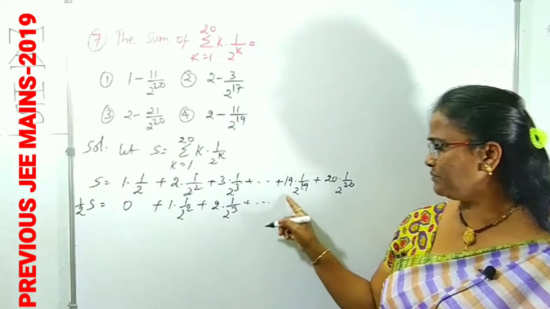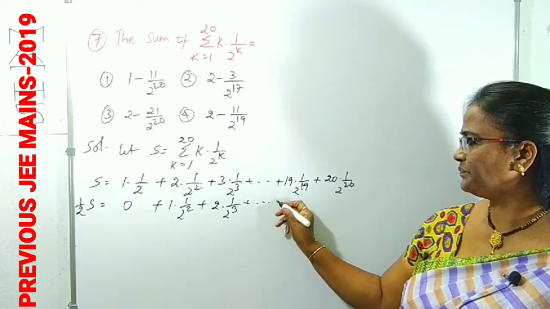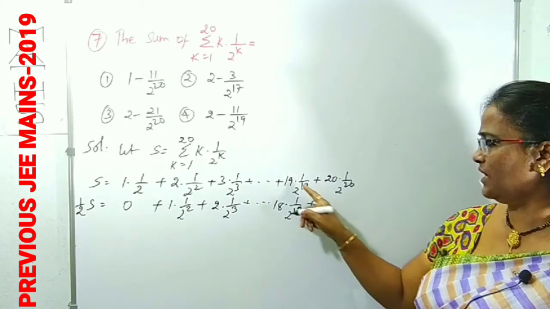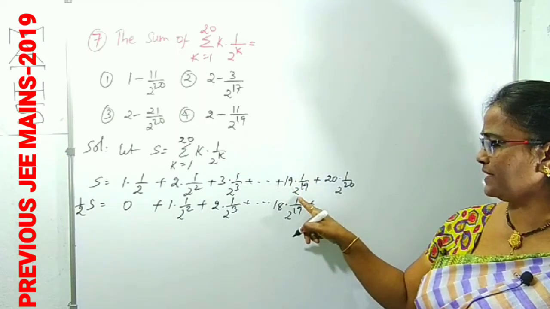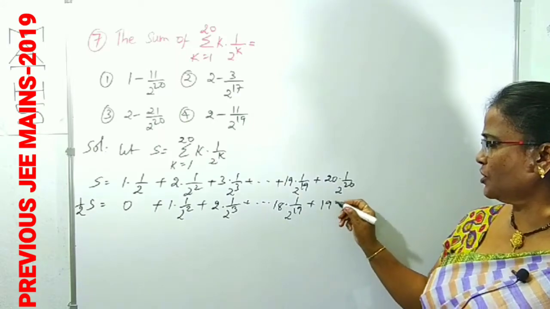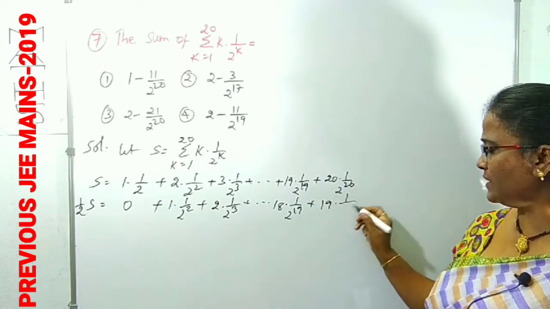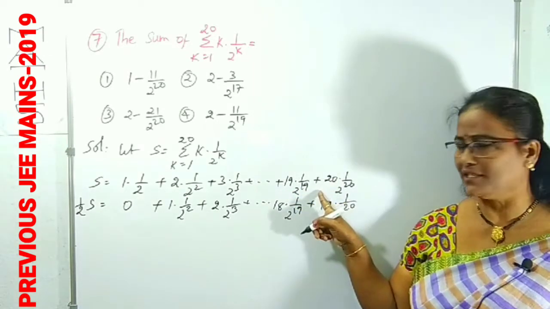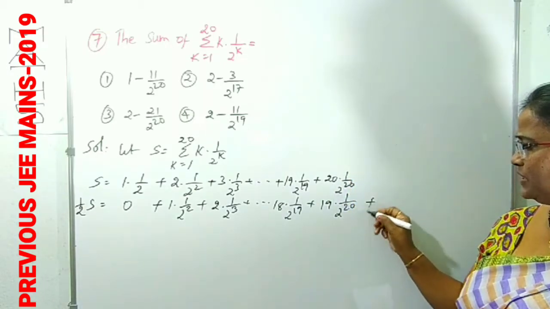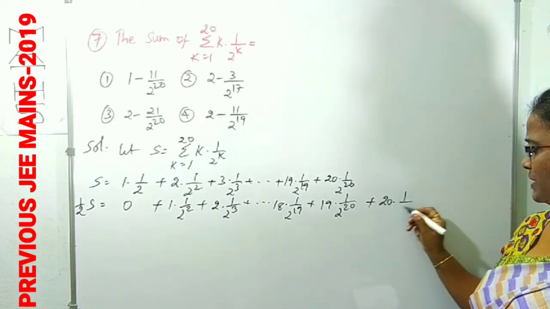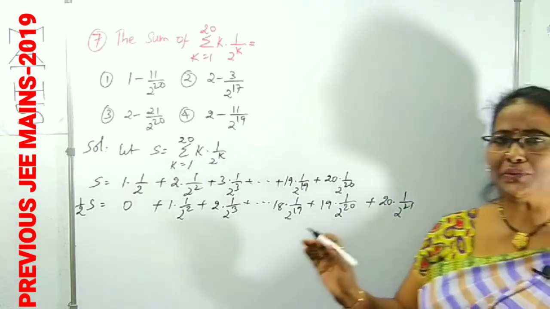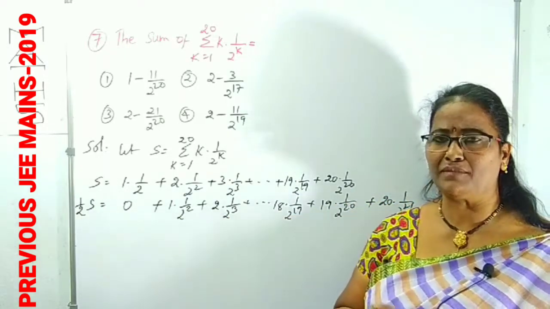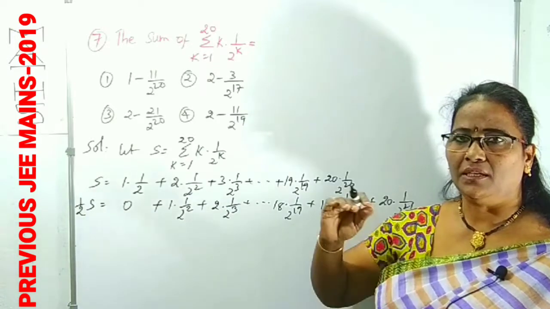What is the last term? Here some term will come: 18 into 1 by 2 power 19 you can get. Before that term we can take, and this is multiplied with 1 by 2. That is 19 into 1 by 2 into 1 by 2 power 19, 1 by 2 power 20. Now one more term is there. What is that? 20 into 1 by 2 power 20 multiplied with 1 by 2, that is 20 times 1 by 2 power 21. Like this we write half of S, where half is the common ratio. This is the process to find the sum of n terms, whatever it may be, 20 terms, etc., in an AGP series.